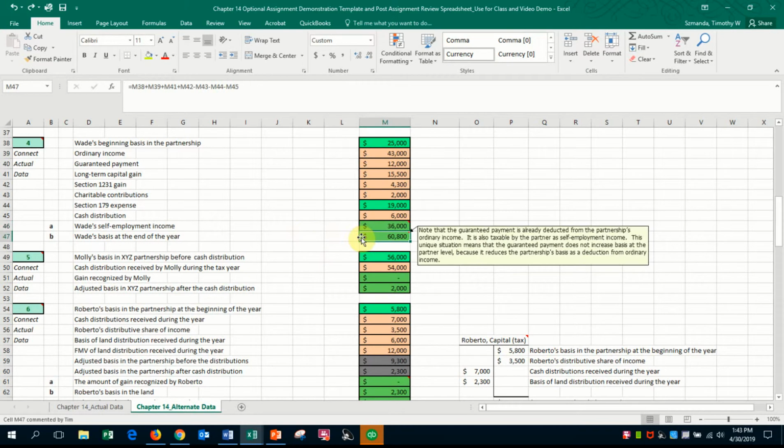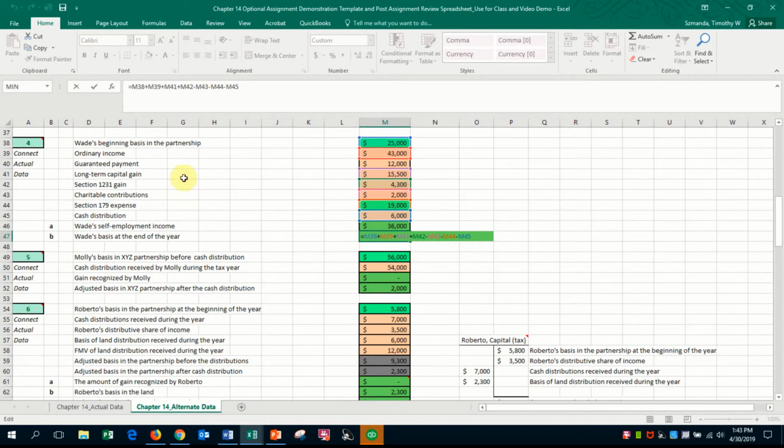And then they ask, what is Wade's basis at the end of the year? The basis will consist of the beginning partnership balance of $25,000, and then we'll add the ordinary income of $43,000. We'll also add in the long-term capital gain, the Section 1231 gain of $4,300, and then of course we'll have to deduct the $2,000 for the charitable contribution.